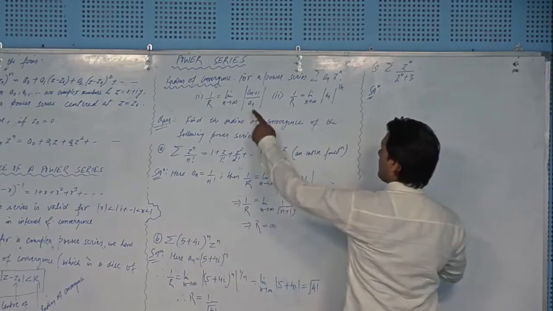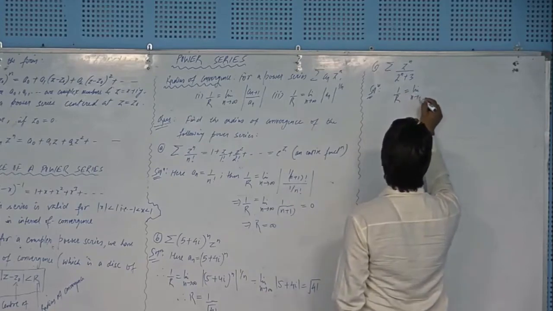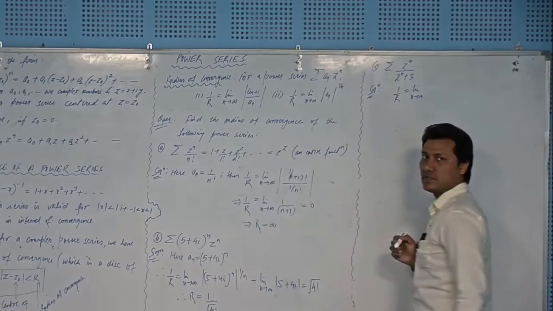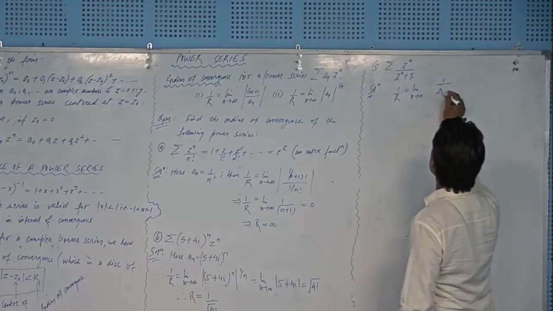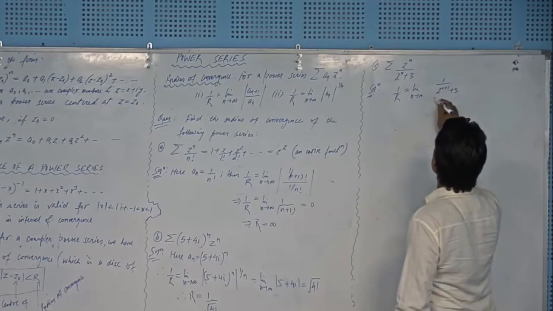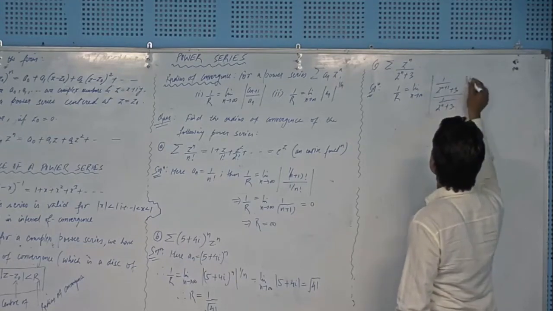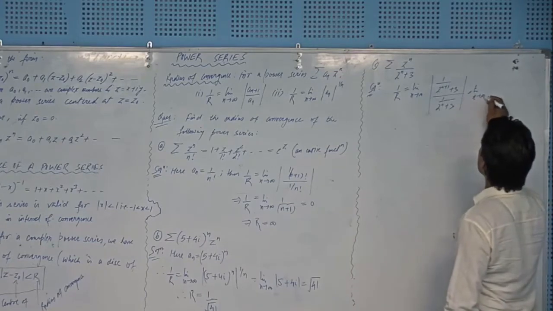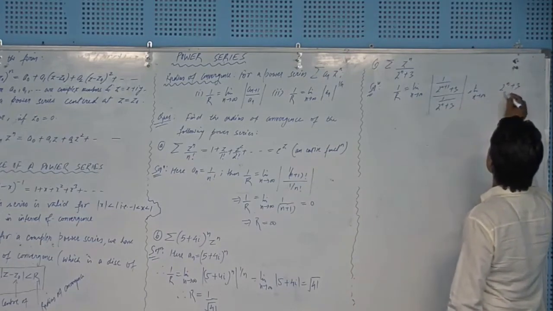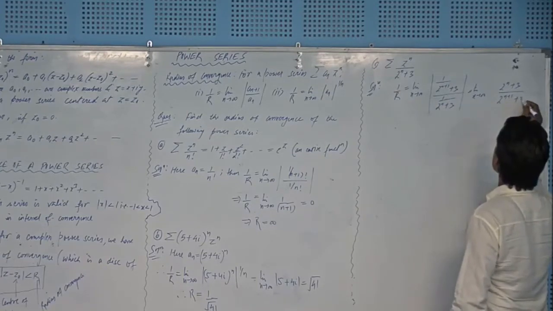I am using this formula: 1 over R equals the limit as n tends to infinity of the modulus of a_(n+1) over a_n. We have a_(n+1) in the numerator, which gives 1 over 2 to the power n plus 1 plus 3, divided by 1 over 2 to the power n plus 3. It will give me the limit of (2 to the power n plus 3) over (2 to the power n plus 1 plus 3).